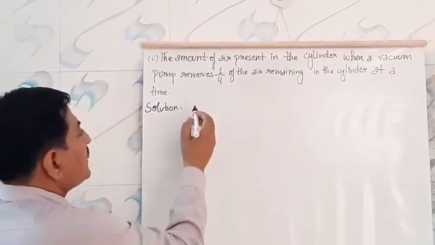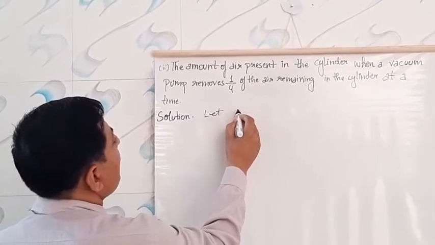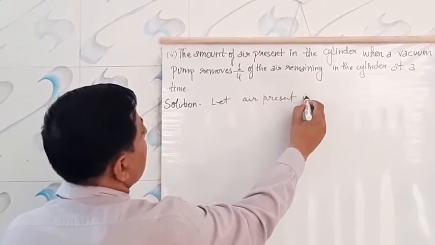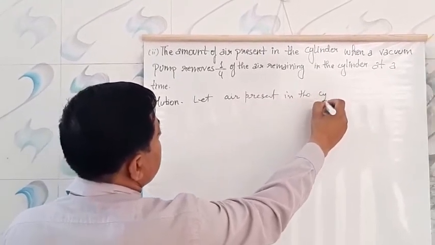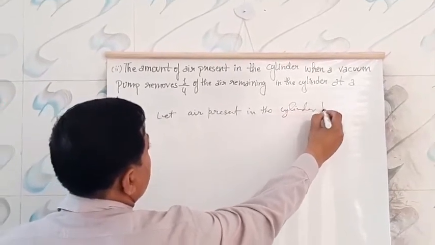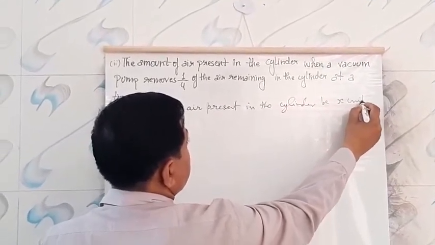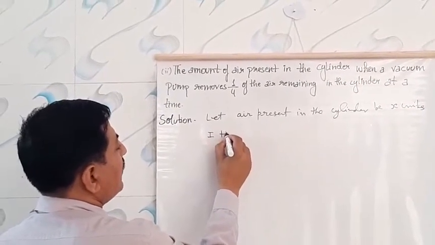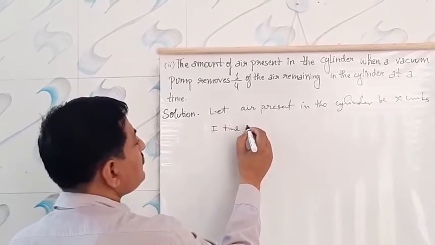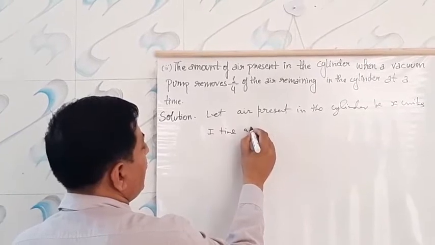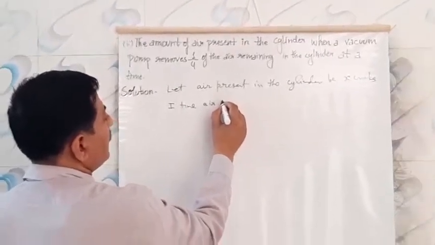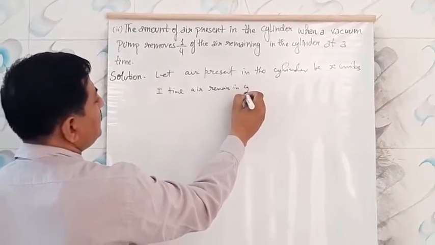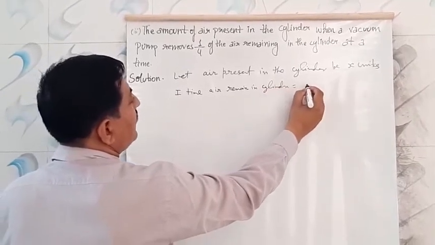So first case, let the air present in the cylinder be X units. The first time the vacuum pump is involved, what air remains in the cylinder?